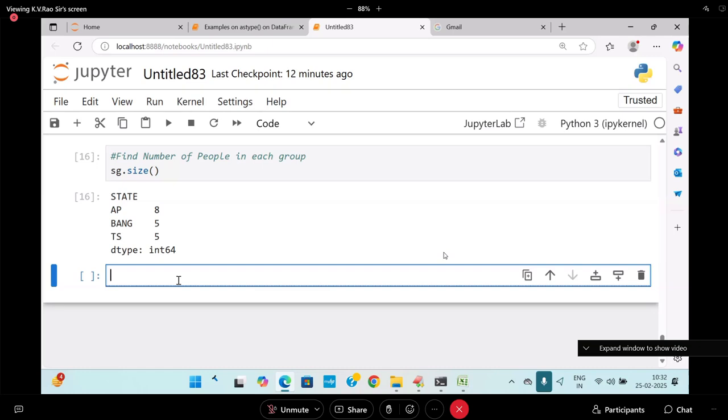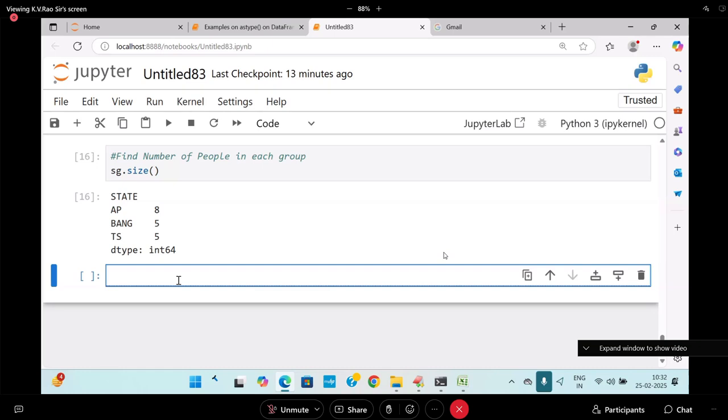First record in the AP group. Last record in the AP group. There are 8 records there. First record in the AP group, second record, third record in the AP group. Whatever record you want in the AP group, you will get it. You got my point? Bangalore group, first record, last record. TS group, first record, last record. Getting it? So how to get it?